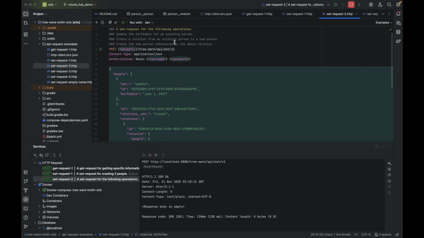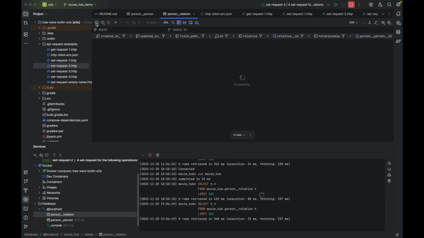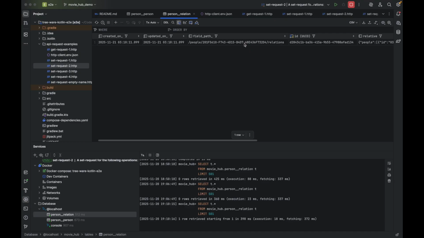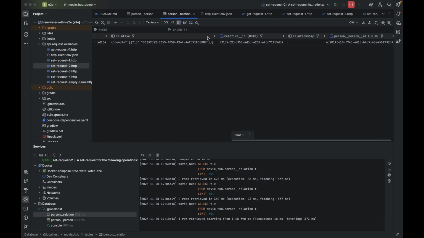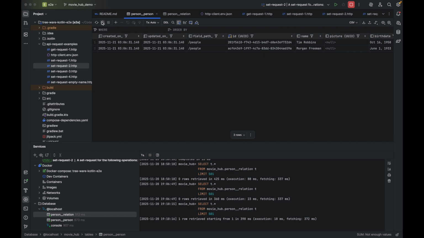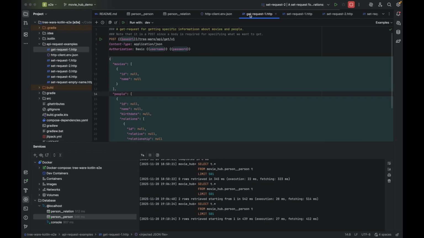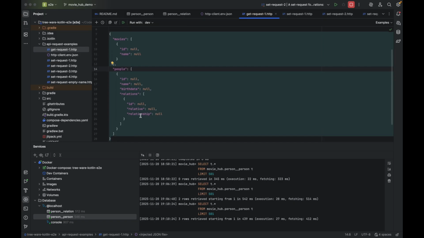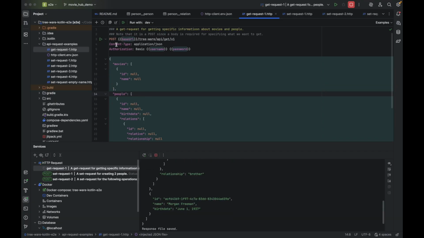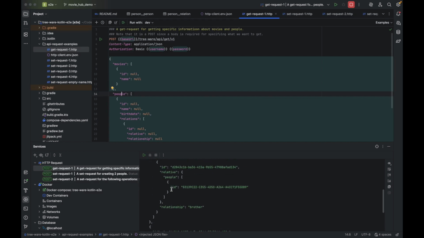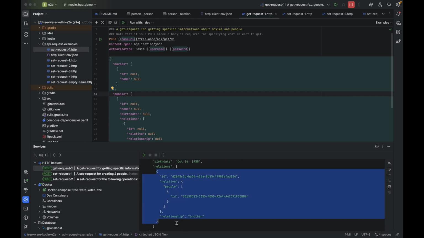We get back a 200 OK. Now let's look at the relations table. We've got a relationship, and if we look at the people table, the person table, now we have David Robbins as well. Let's go ahead and make a GET request now, where we wanted these relationships and previously we were not getting it, and so now we should get something when we run it. And sure enough, here's that relationship that we just added.